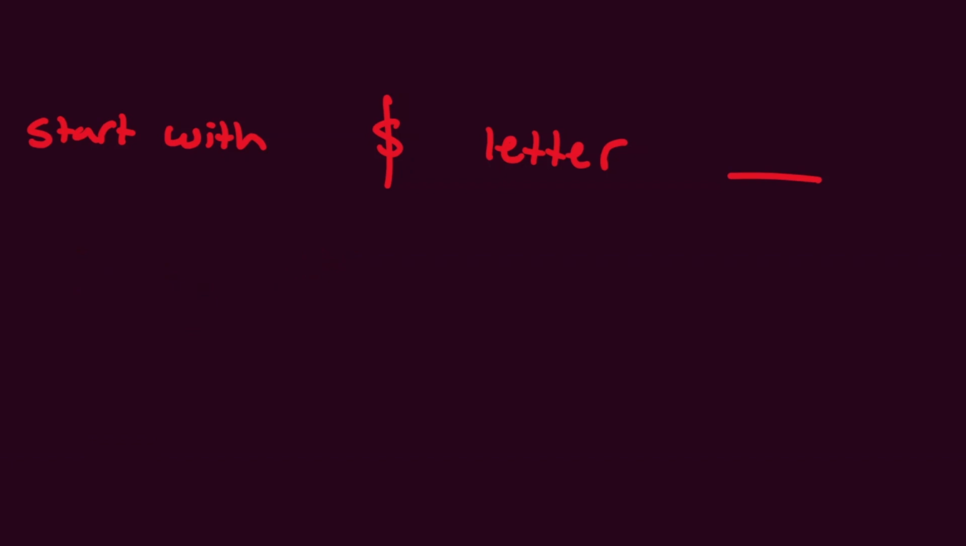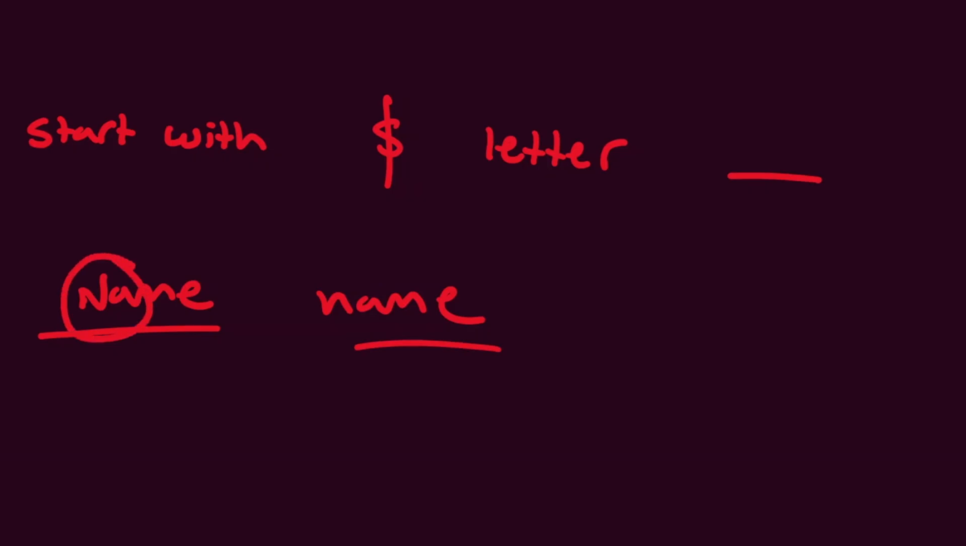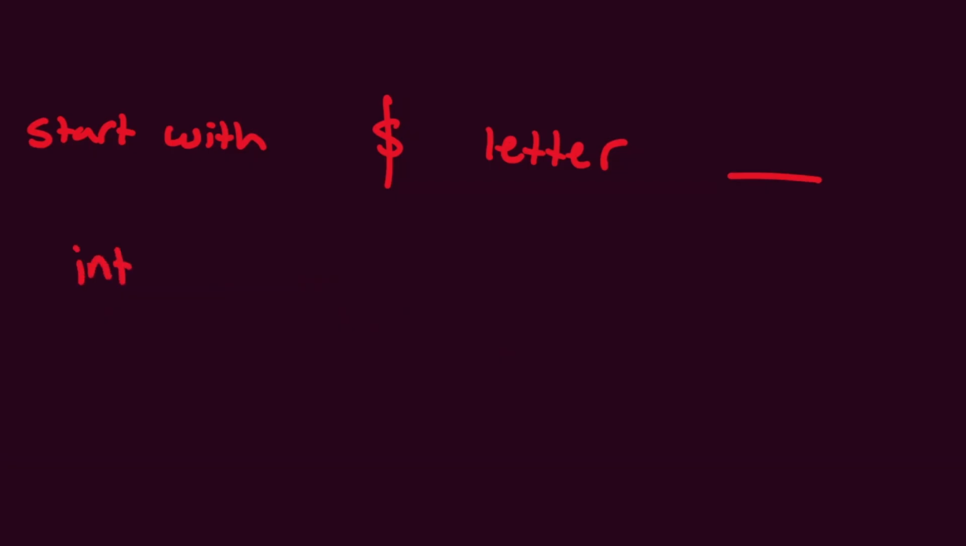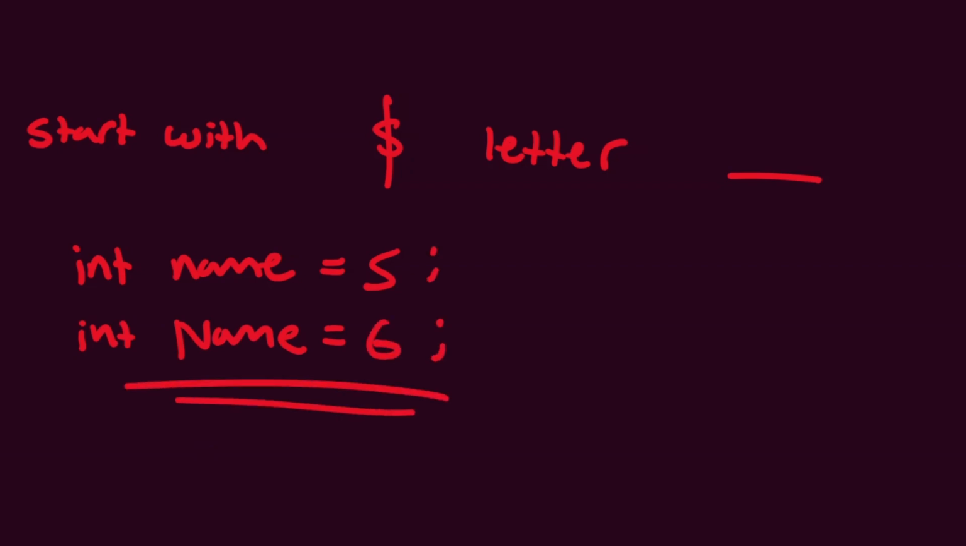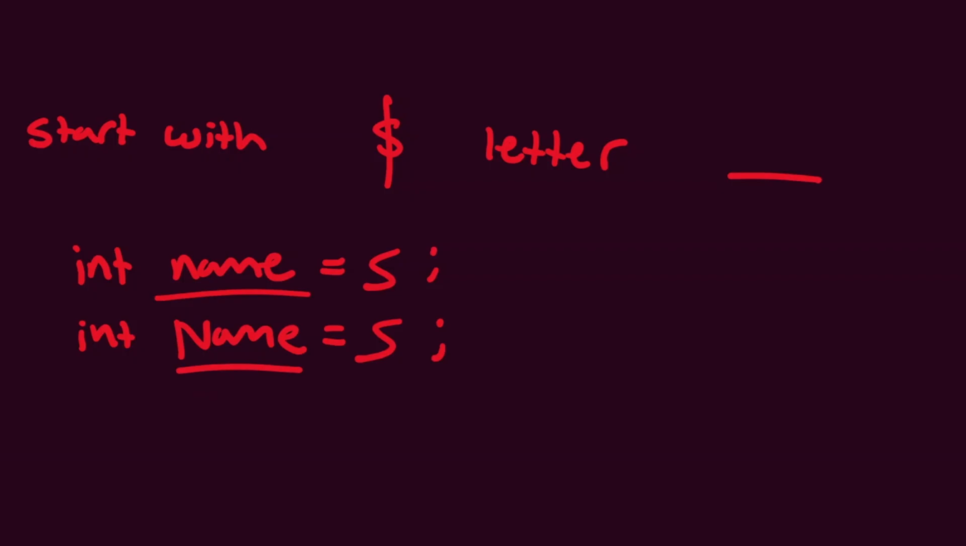Java is also case sensitive. So for example, let's do Name and name with lowercase. These two are different variables because they have different cases for n. So for example, if we were to do int Name equals 5 and int name equals 5, though they both equal 5, these two are not the same. They're completely different because of their case.